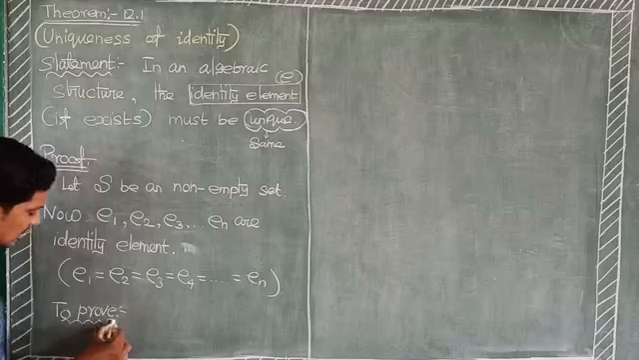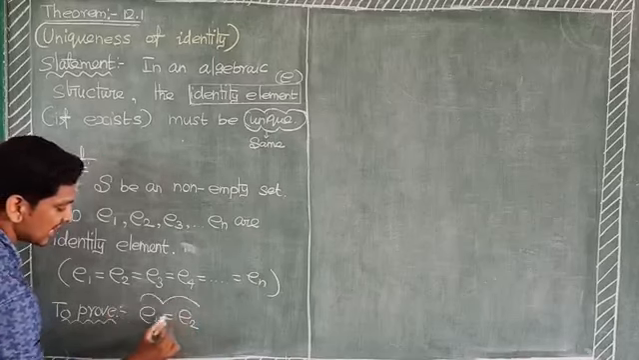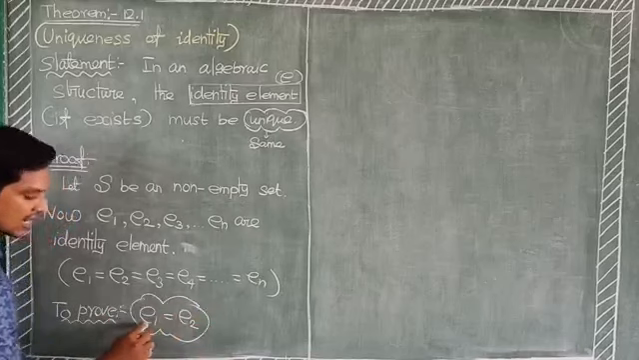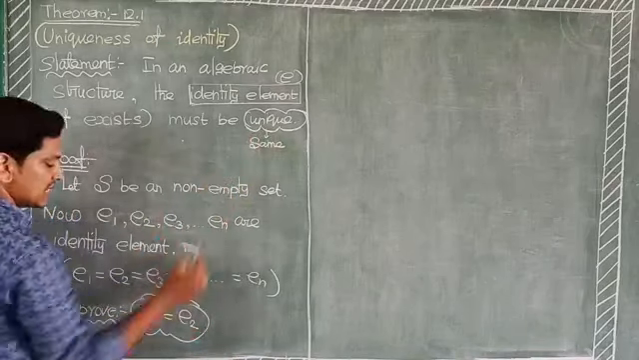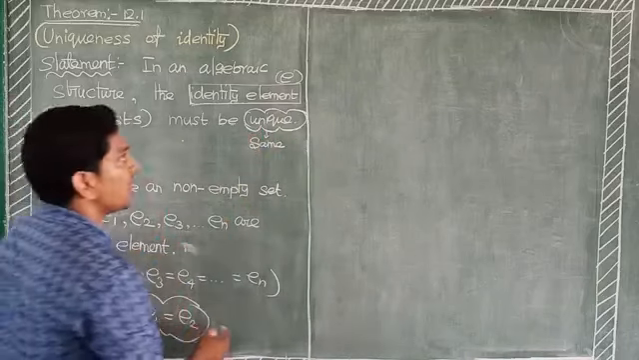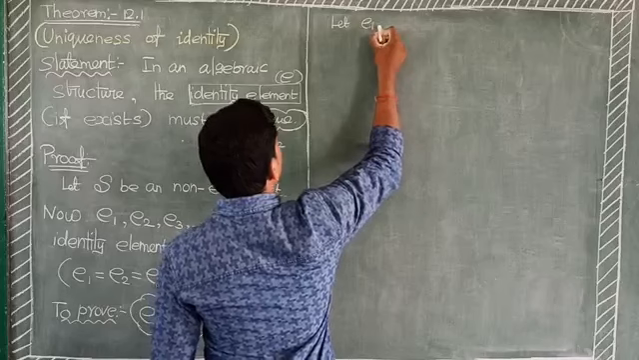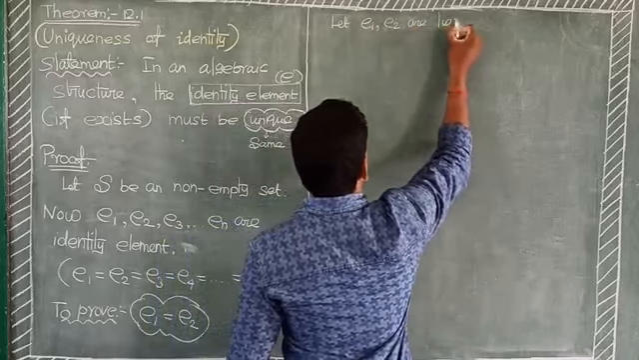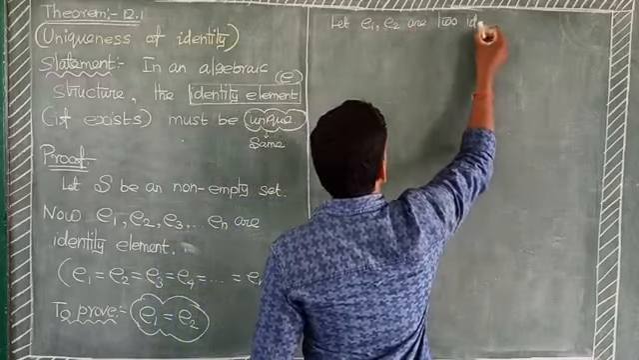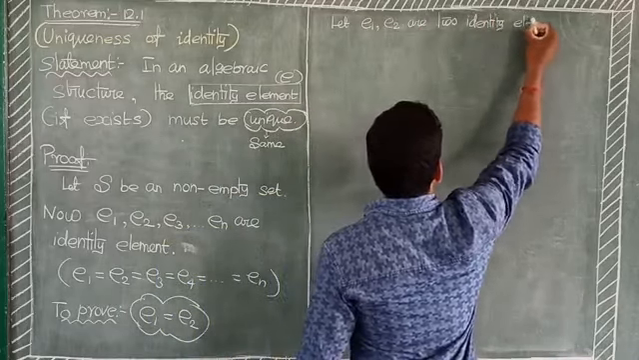Now to prove the result, E1 equal to E2. It means we take two identity elements E1 and E2 to prove unique means E1 equal to E2. Here let E1, E2 be two identity elements.